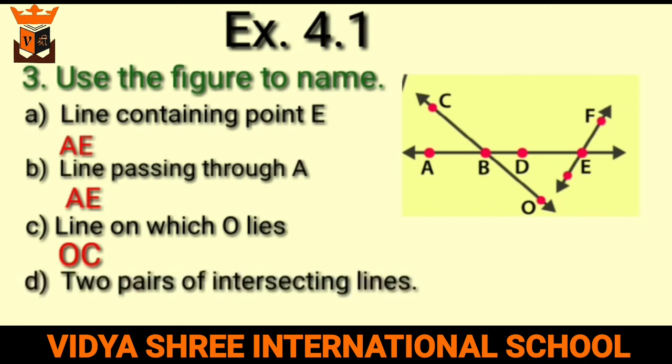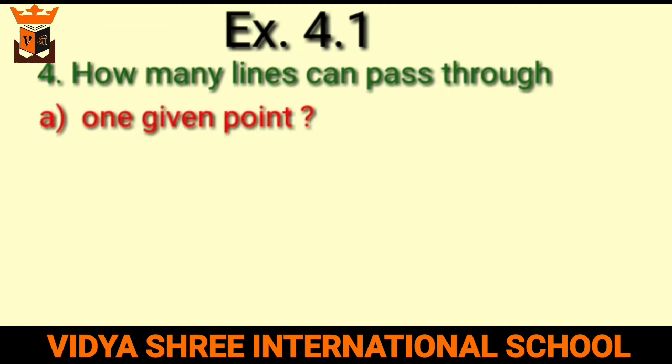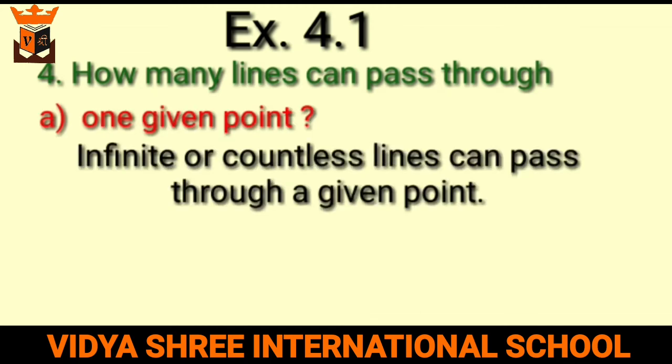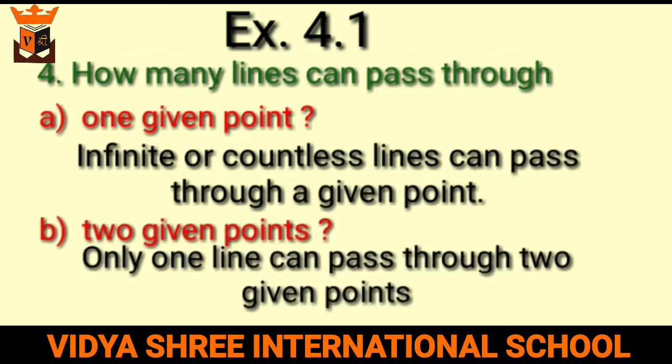D part, two pairs of intersecting lines. CO and AE is one pair and AE and EF is another pair of intersecting lines. Question number 4 is how many lines can pass through one given point? So, infinite lines, or you can say countless lines, can pass through a given point. B part is how many lines can pass through two given points. So, only one line can pass through two given points.